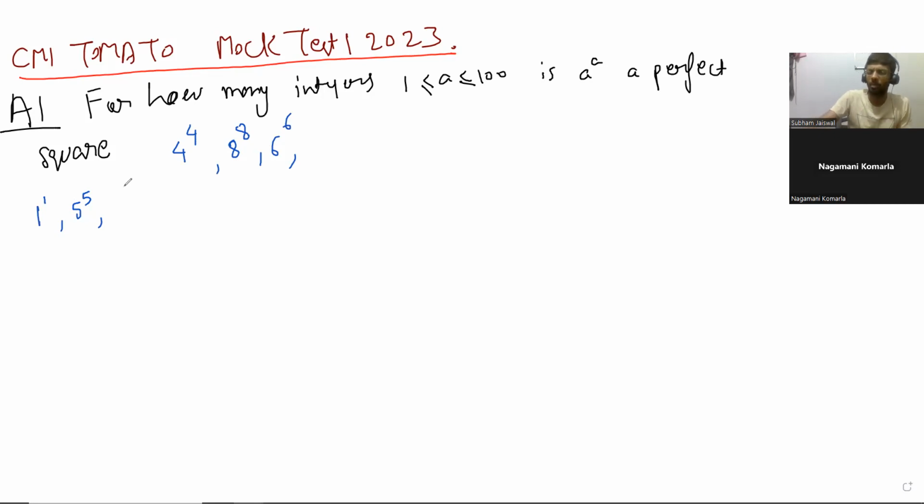Then what about them? But we want perfect squares. So these will not work, right? Not 5 to the power 5. So 9 to the power 9. Like odd squares. Correct, A is equal to odd square. So you have numbers like this. Let us write them in the form.